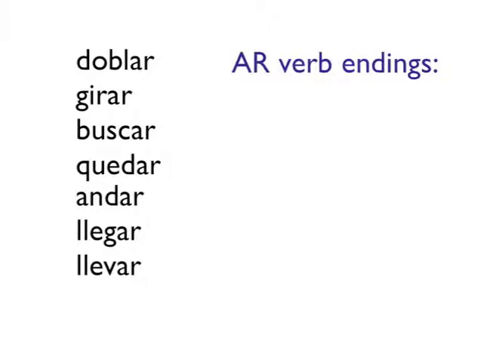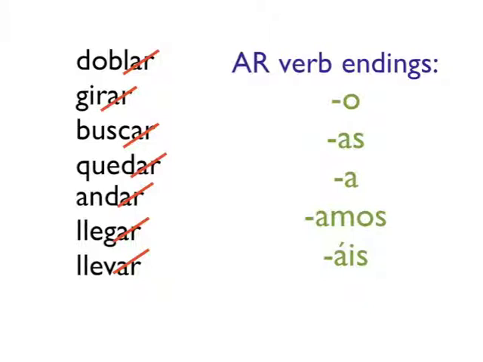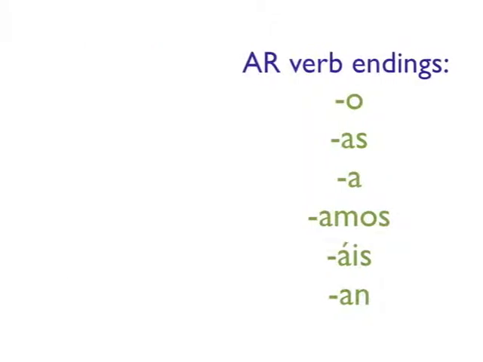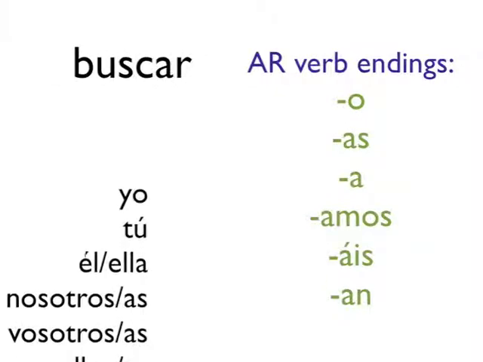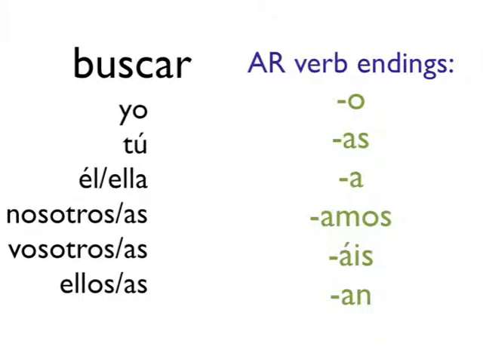Now, regular AR verbs conjugate by removing the final two letters of the infinitive, that's the A and the R, and adding an O for yo, as for the tú form, a for the él o ella forms, amos for the nosotros form, áis for the vosotros form, and an for ellos and ellas. Now let's take an example, buscar, which we saw means to look for. I'm going to include the subject pronouns. If that's something that you'd like to review, take a look at our video from last Friday.